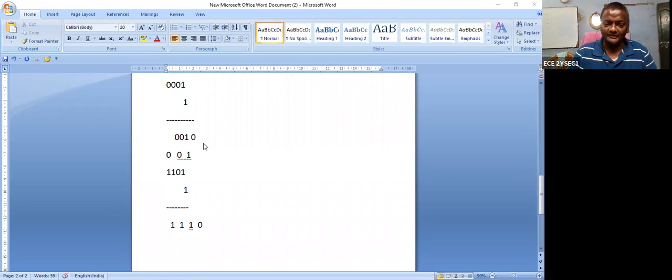Now, suppose for the negative of negative, I am getting the positive value. So what is the negative value? 0 0 1 0. If I take negative again, then what will we get? We are getting the positive value, 1 1 1 0. So this is called 2's complement. So please remember, 2's complement stands for negative number or reverse. A negative number is always represented in 2's complement form.